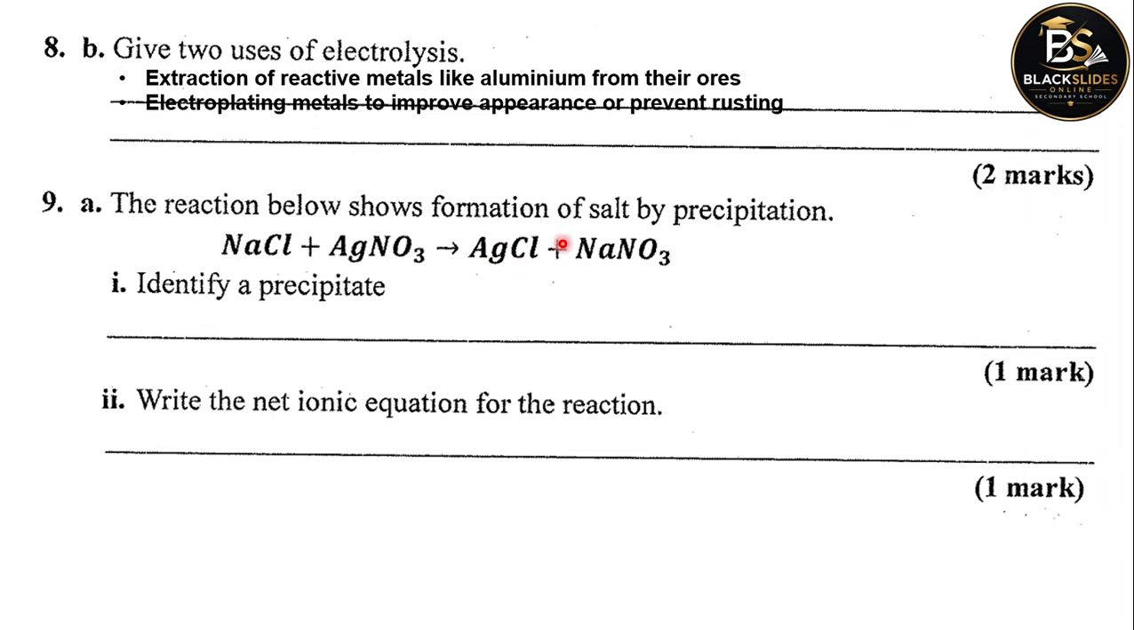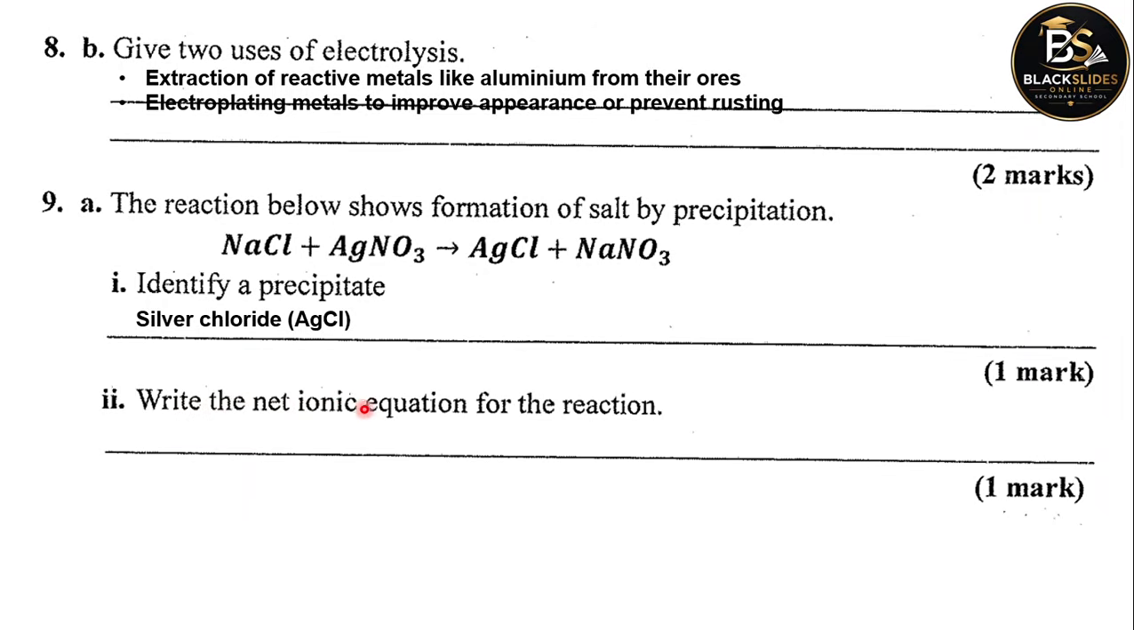So how do we know? It could be silver chloride, because we know that all chlorides are soluble in water except chlorides of silver. So this is from our knowledge. Silver chloride is not soluble, so it's going to remain in the reaction as a solid precipitate product. So the answer there is silver chloride.